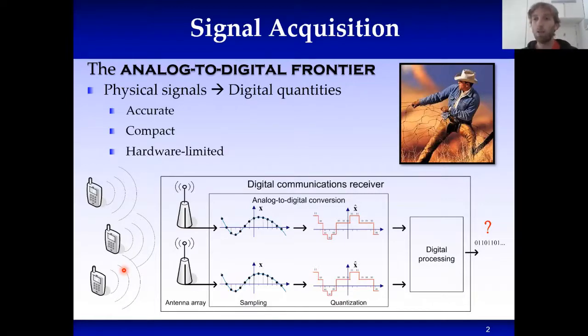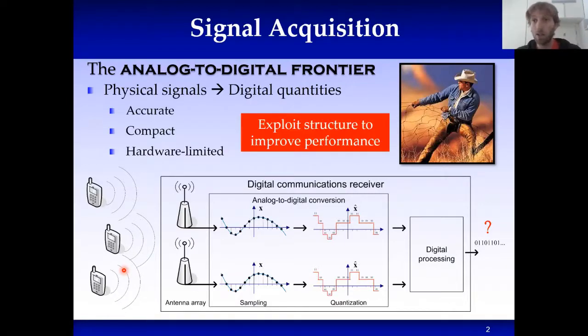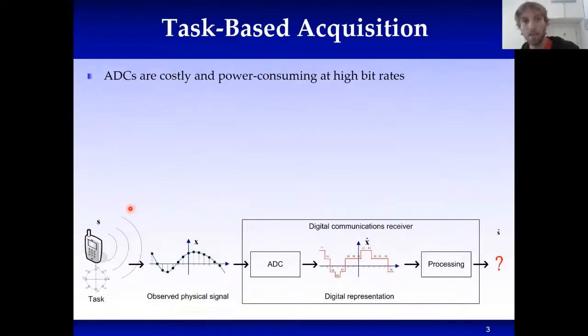Now, the conventional approach to study signal acquisition is to exploit structure. Namely, if, for example, our signal is band limited, we know how we can acquire it such that it can be perfectly recovered or recovered with some error. If the signal exhibits sparsity in some domain, we also have approaches to tackle this. The thing is that analog to digital converters, when operating with wideband signals and at high bit rates, tend to be very costly and power consuming.